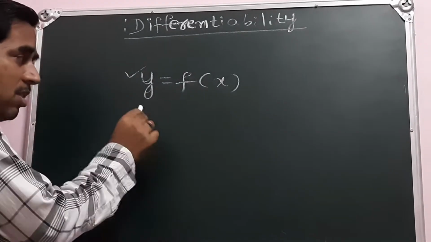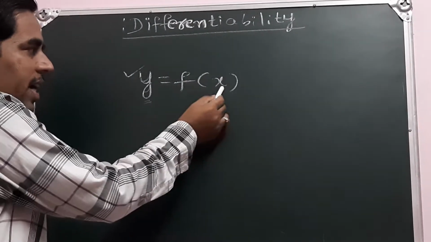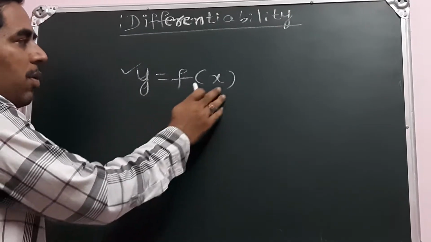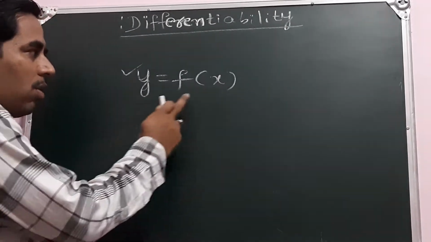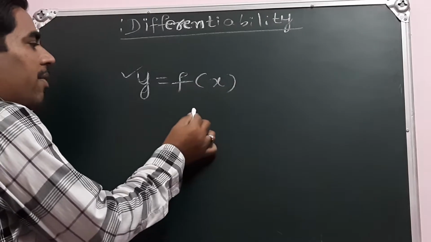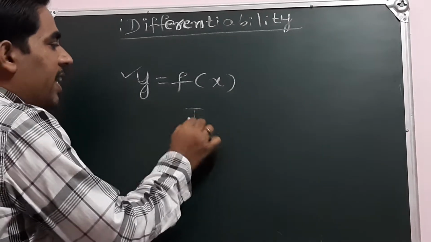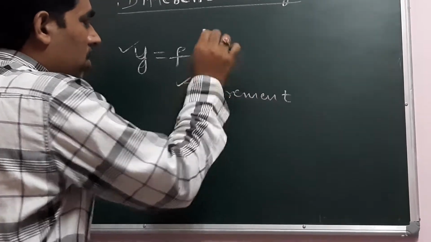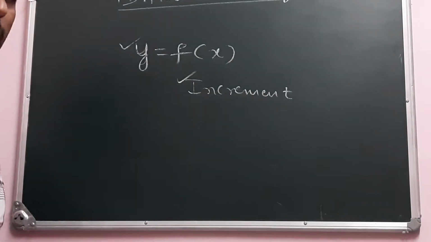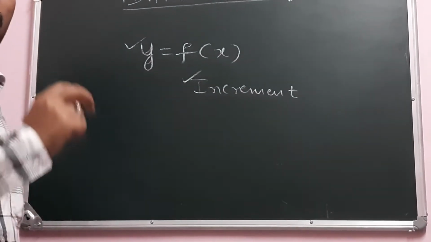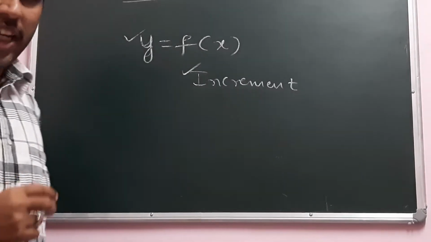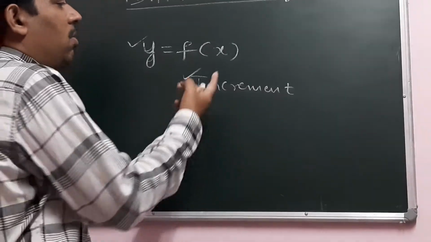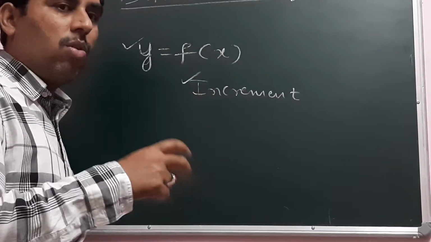As we know, y is the dependent variable and x is the independent variable. So y depends upon x. We have introduced the concept of increment. In first PUC we have learned this increment. What is the meaning of increment? A small change in the variable y or a small change in the variable x, that we denote as increment.